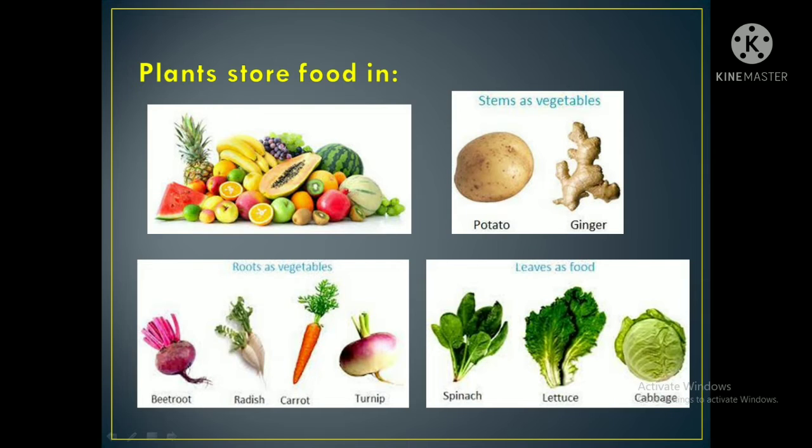Okay. Now some stems are vegetables. Those are what? Potato and ginger. These are stems as vegetables. Roots as vegetables are what? Beetroot, radish, carrot, turnip. These are the roots as vegetables. Leaves as food are what? Spinach, lettuce, cabbage. Okay? As stems, as roots, as leaves, these are all contained in our nature. So we have to take them, isn't it?